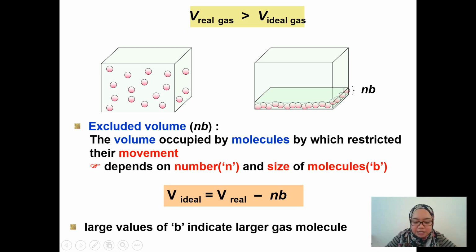When it is bigger, the volume occupied by the gas molecule becomes significant. So the gas will behave more like a real gas compared to the ideal gas. Okay? To put it simply, when A and B are larger, the gas will tend to behave more like a real gas compared to an ideal gas. Alright.